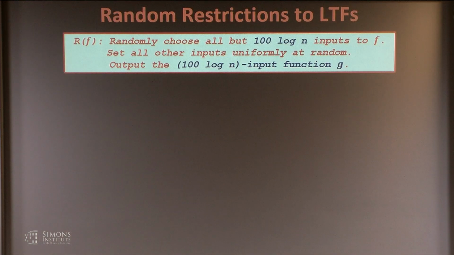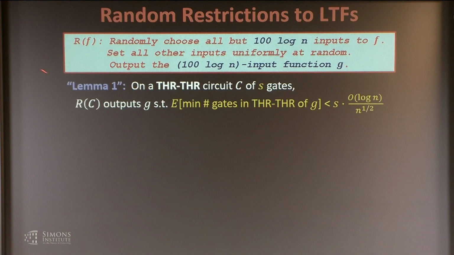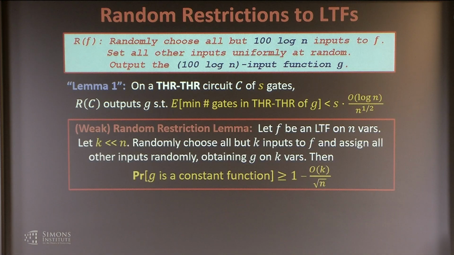Okay. So let me say a little bit more about this lemma 1, this random restriction thing. It follows from a general random restriction lemma. Here's a weak form of what we state. What we state is actually far more general, but this is something to at least give you an idea. So let f be an LTF on n variables, and let k be something much smaller than n.